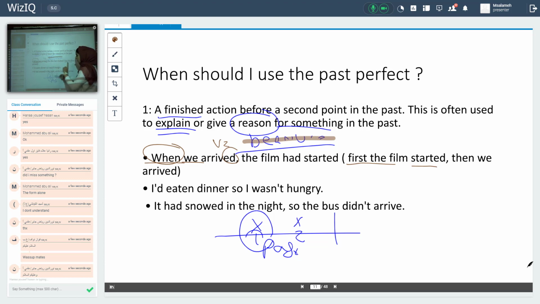Then we arrived. So I have 2 actions, one started before the other. That means this sentence is in which tense? In the past perfect tense. I'd. What do we mean by I'd here? It's I would, or I have, or I had. Okay, actually it's I had, because if it were I have, I would write it here.